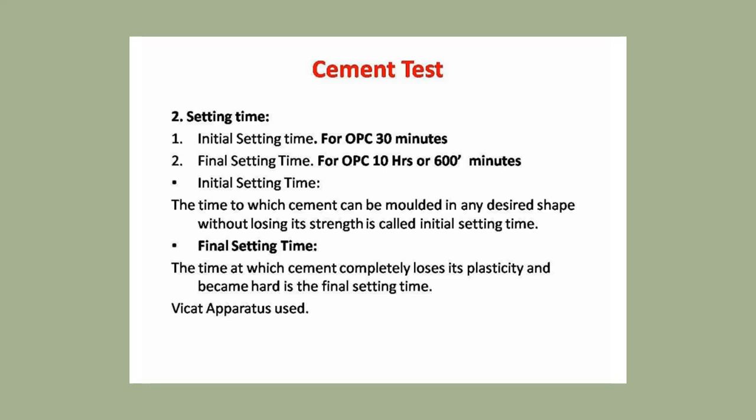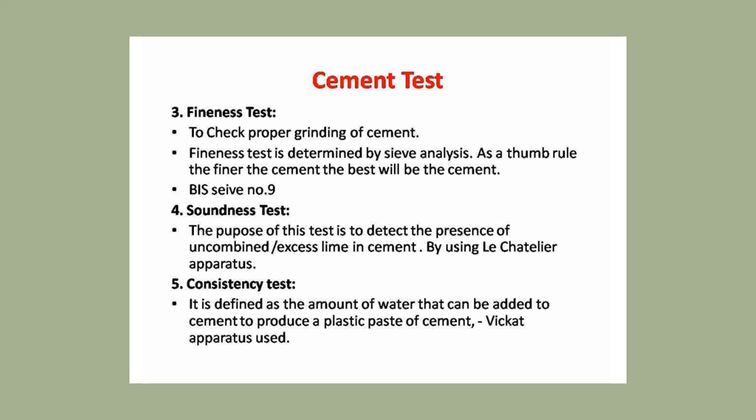Becomes hard means after this we cannot change anything in the cement. We cannot change the shape of cement. So this is nothing but the final setting time. Then how to check the initial setting time and final setting time? Based on the Vicat apparatus.